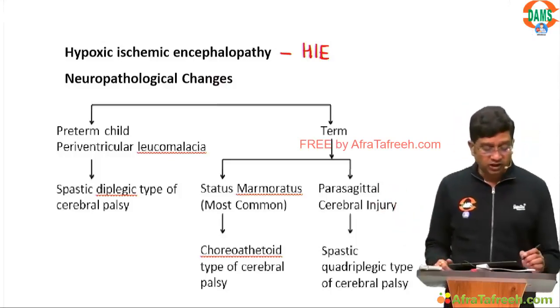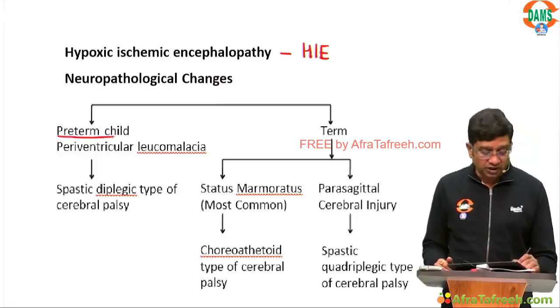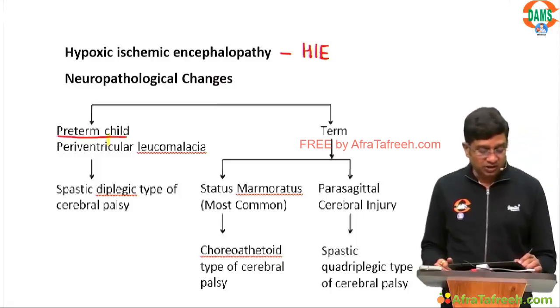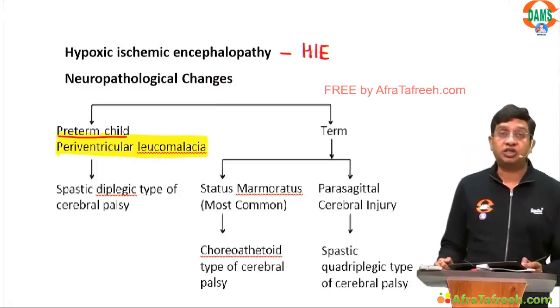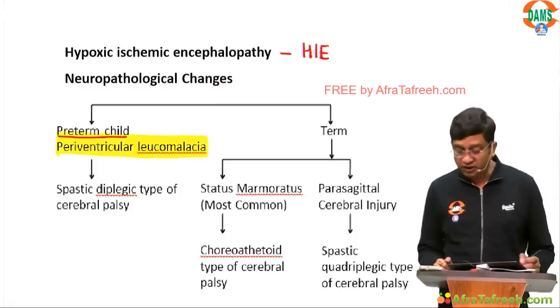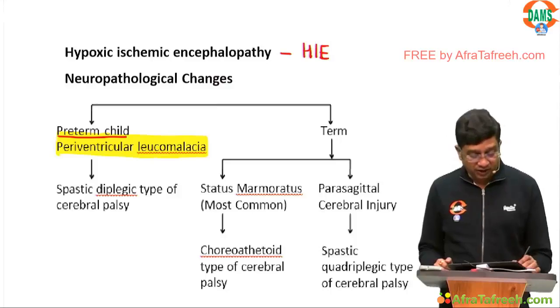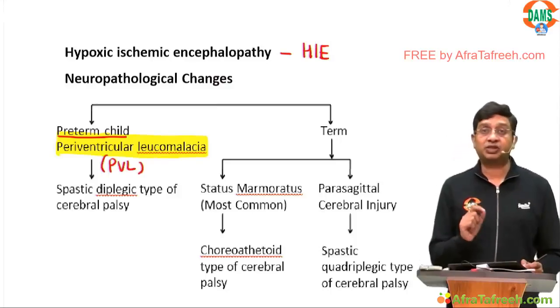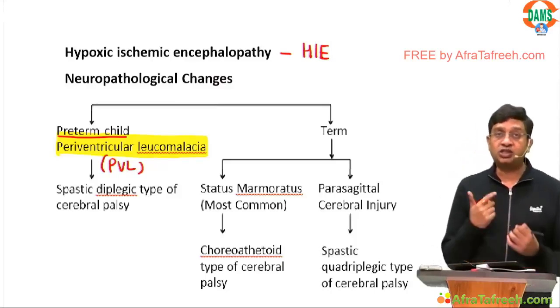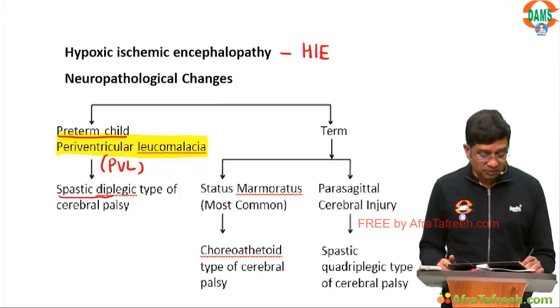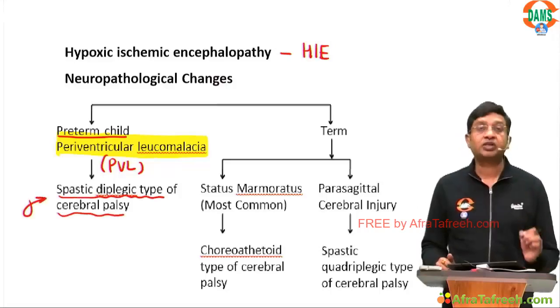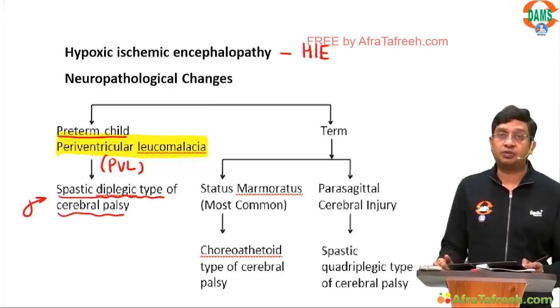In the preterm child, this causes periventricular leukomalacia, which we call PVL. This mainly affects the fibers supplying the lower limb. So this results in which type of cerebral palsy? The spastic diplegic type of cerebral palsy.